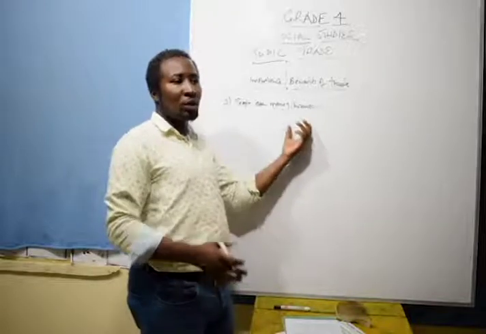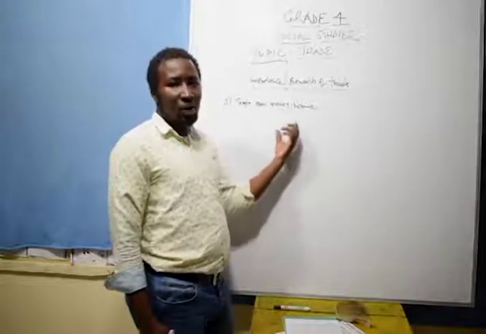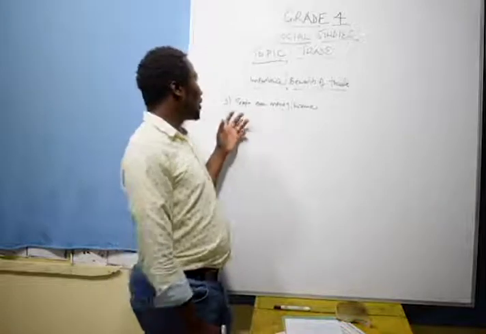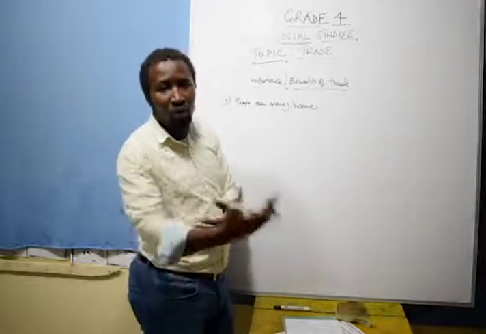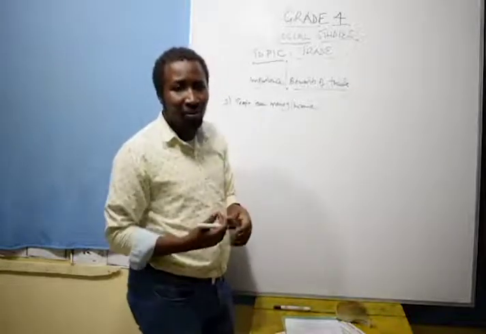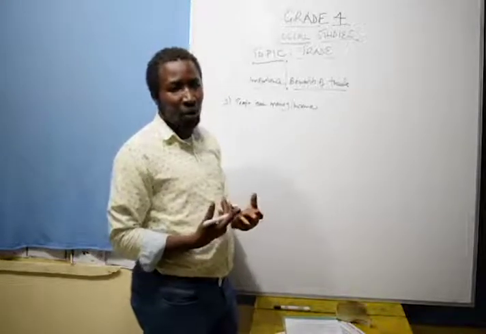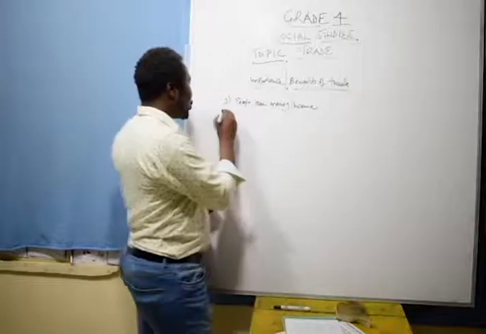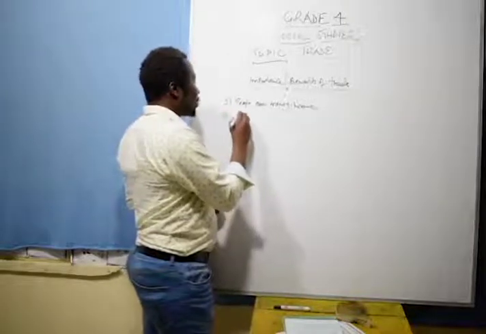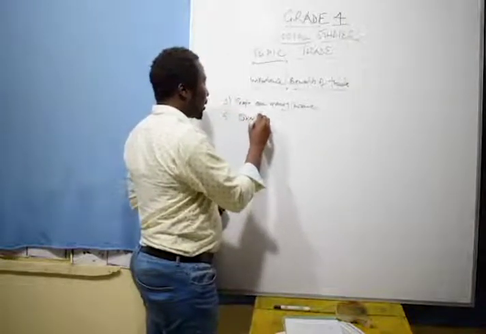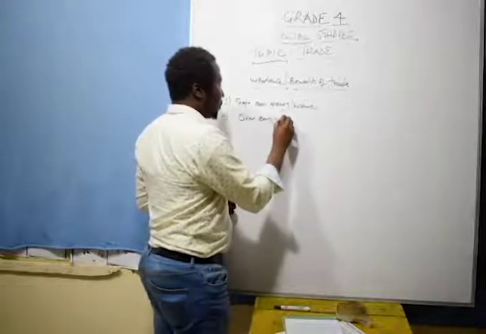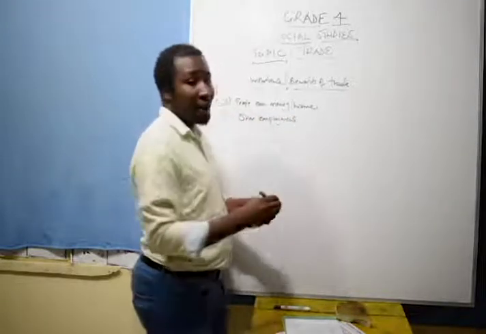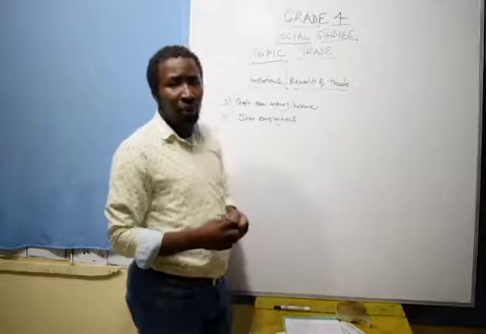And later on, out of doing his maths, he's going to come up with a profit. Now, this is what we say, people are able to earn money, earn income from trade. We are able to earn money, to earn income from trade. Number two, trade is able to offer employment. People are employed through trade.